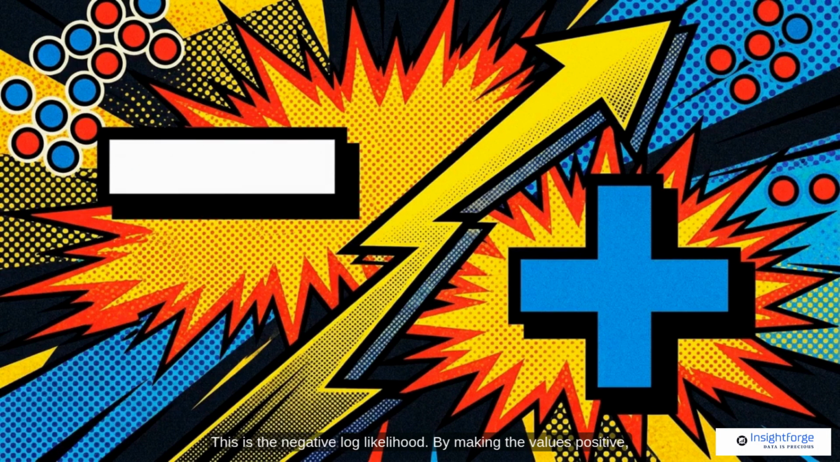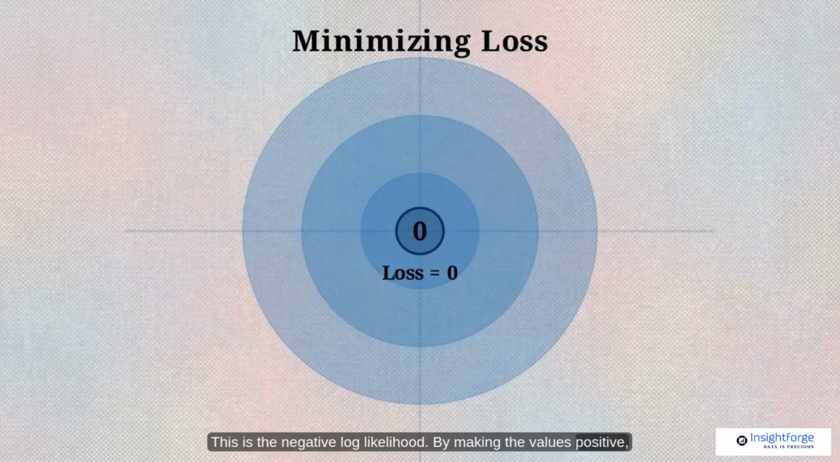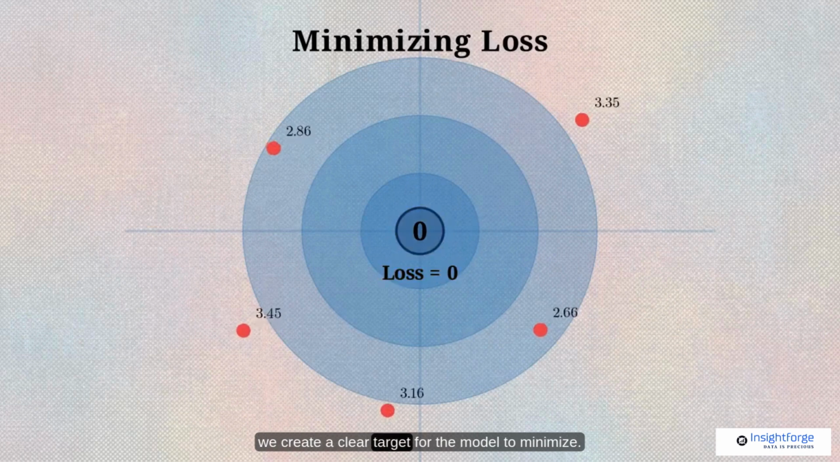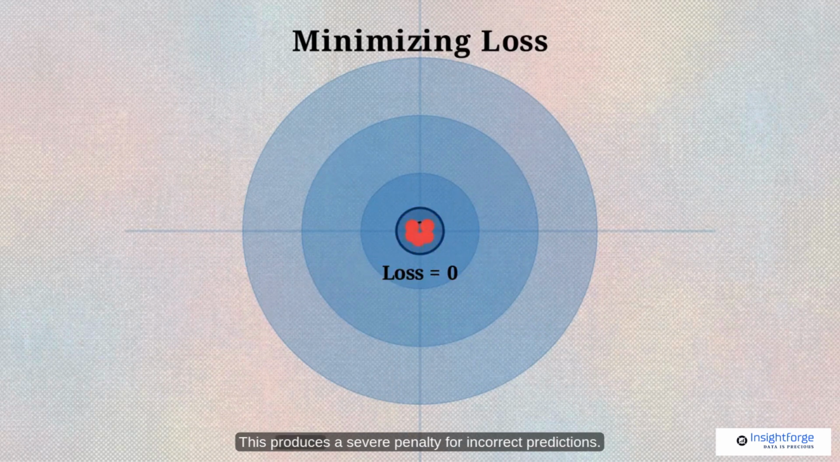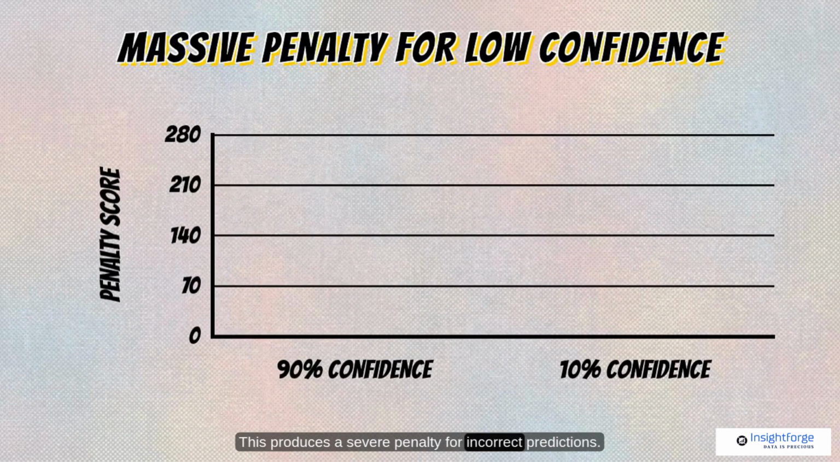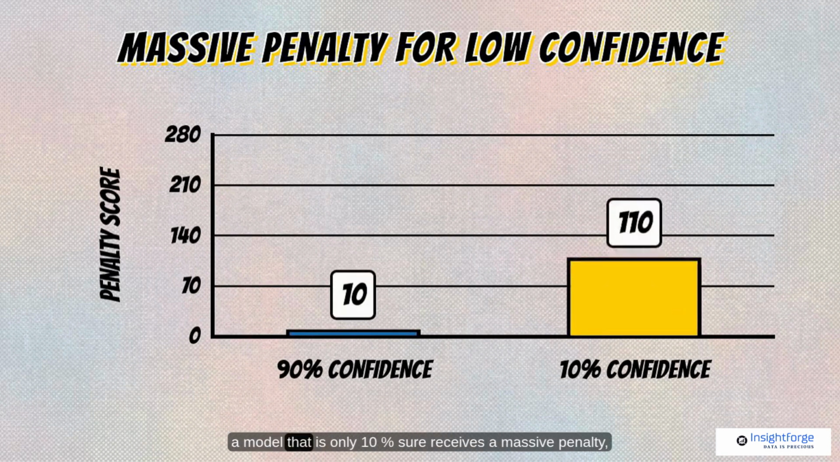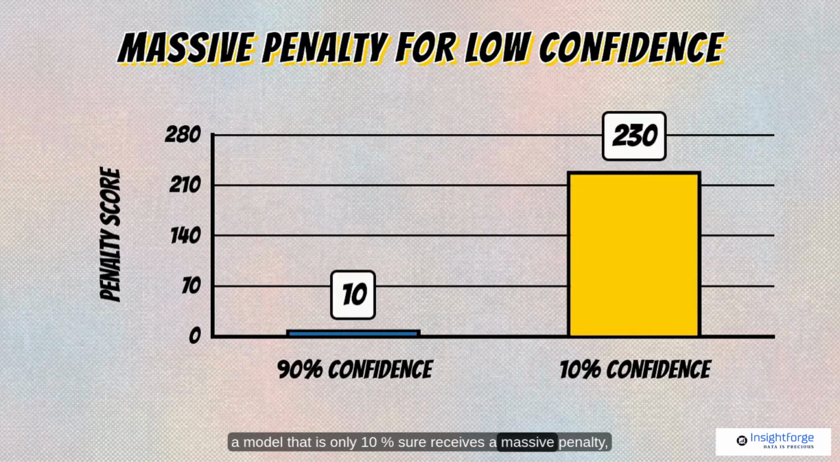This is the negative log likelihood. By making the values positive, we create a clear target for the model to minimize. This produces a severe penalty for incorrect predictions. A model that is 90% sure of the right answer receives a small adjustment, but a model that is only 10% sure receives a massive penalty, forcing it to correct its logic.